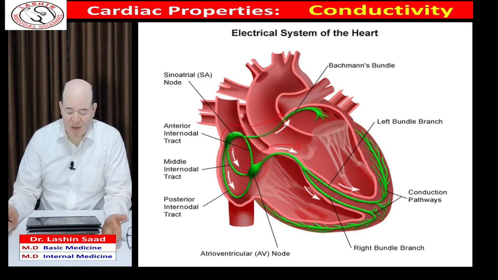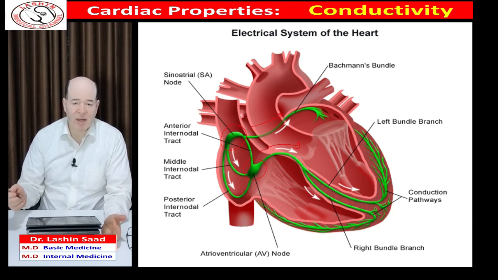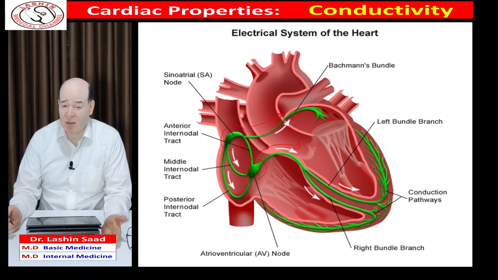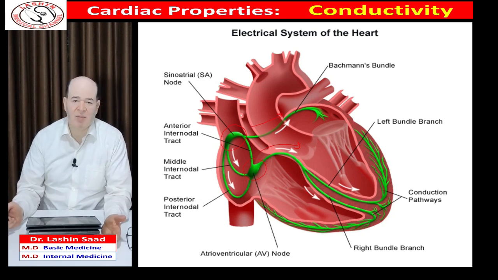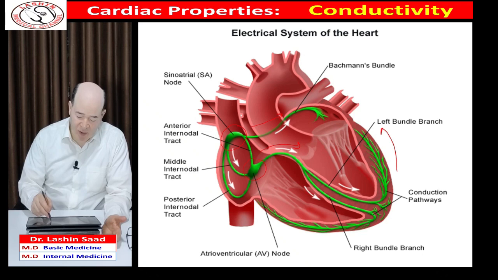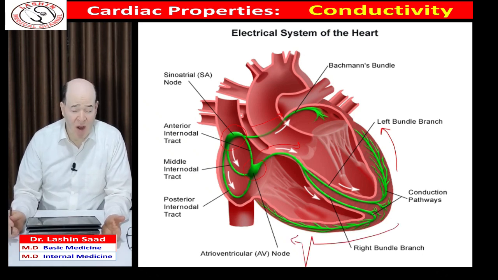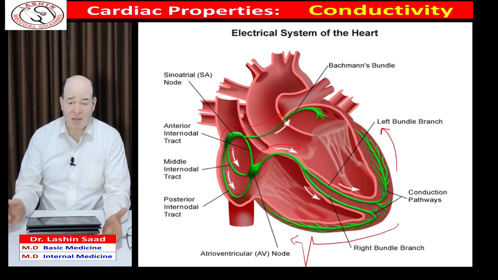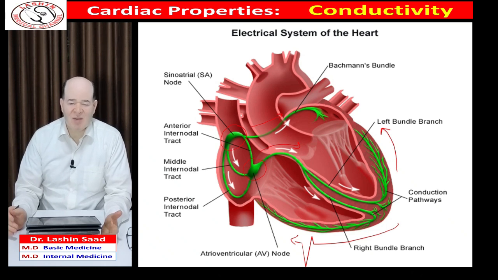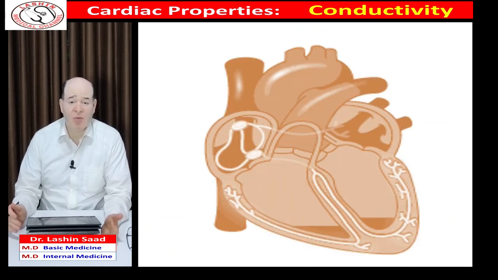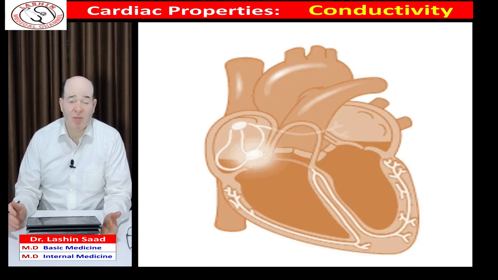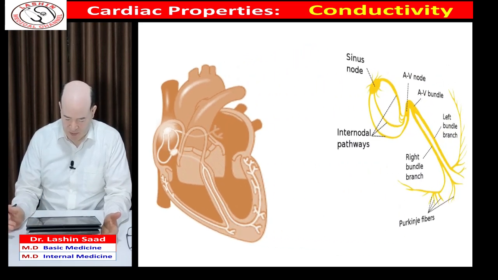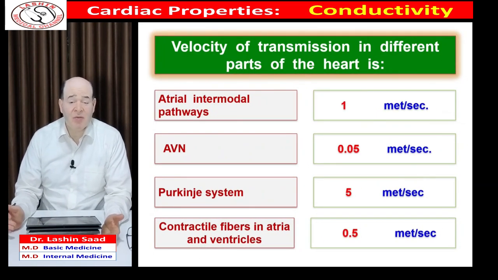Later, AV bundle divides into right and left branches, which descend on both sides of the interventricular septum to reach the apex of the heart, where they become reflected towards the base of the heart and give many branches which are called the Purkinje fibers. This system is called conducting system of the heart, and it is responsible for fast spread of impulse within the myocardium.